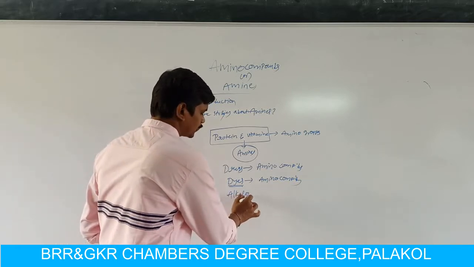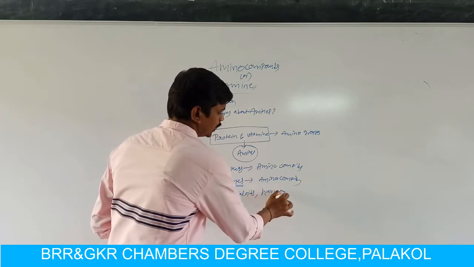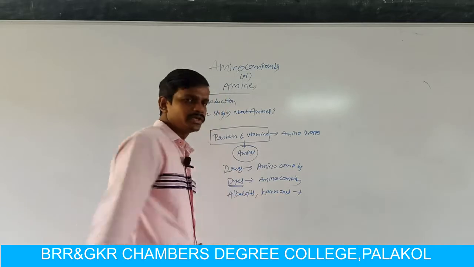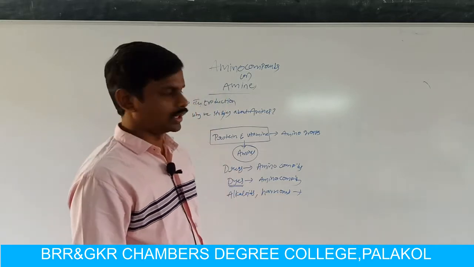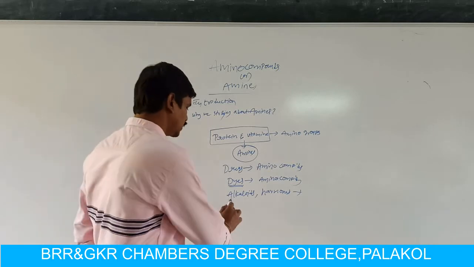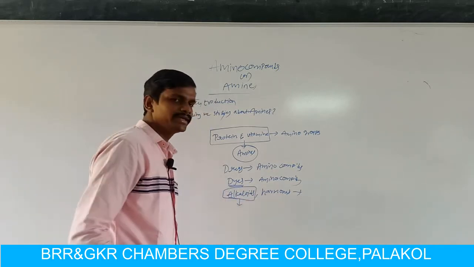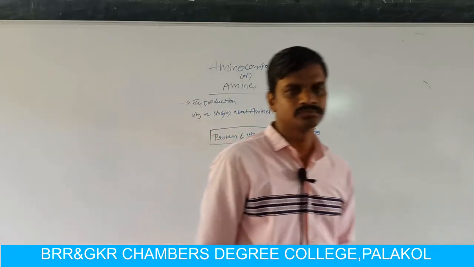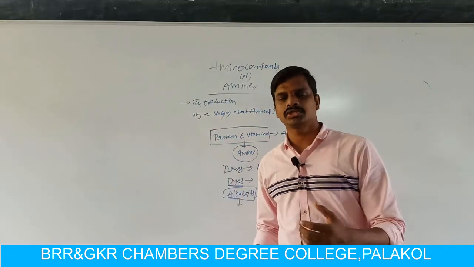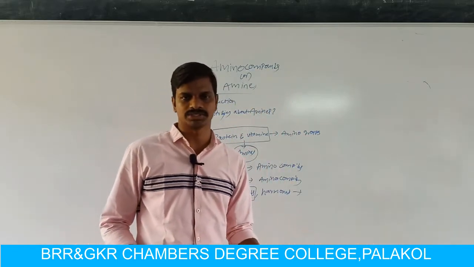Alkaloids and hormones also contain amino compounds. What is meant by alkaloid? An alkaloid is a natural product which we obtain from natural sources like plants and animal sources.